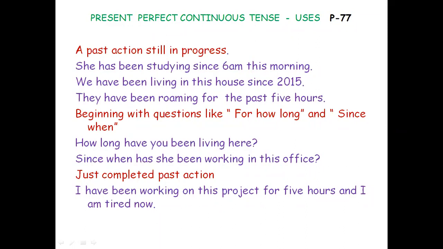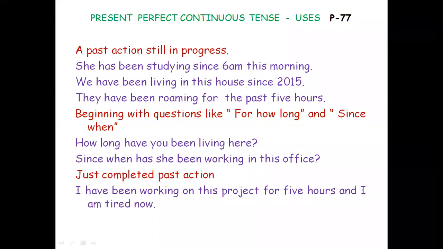See that preposition for in the first, 5 hours. For, and then beginning with the questions like for how long and since when. These are the questions. For means period of time. Since means point of time. You just keep it in your mind.